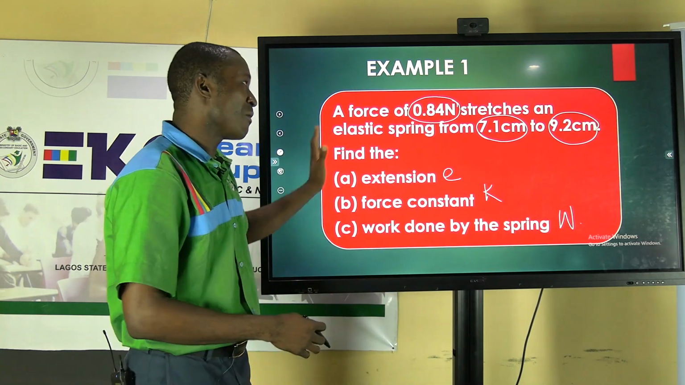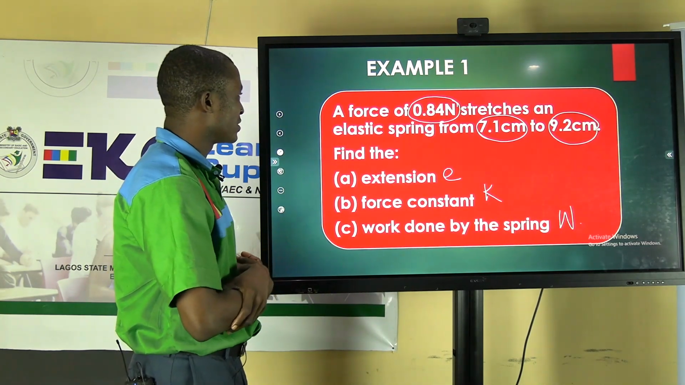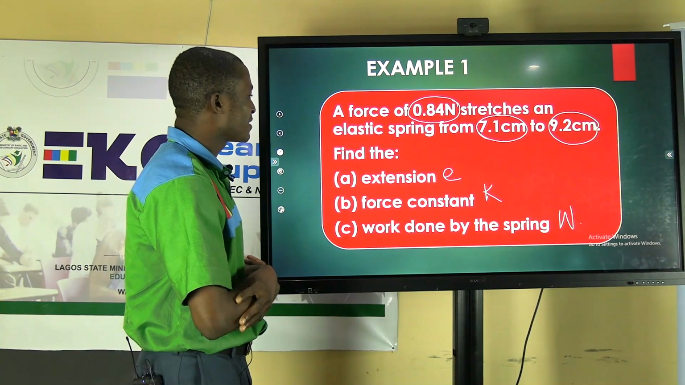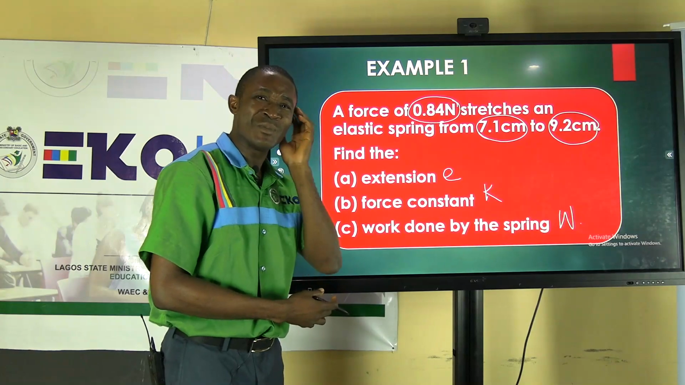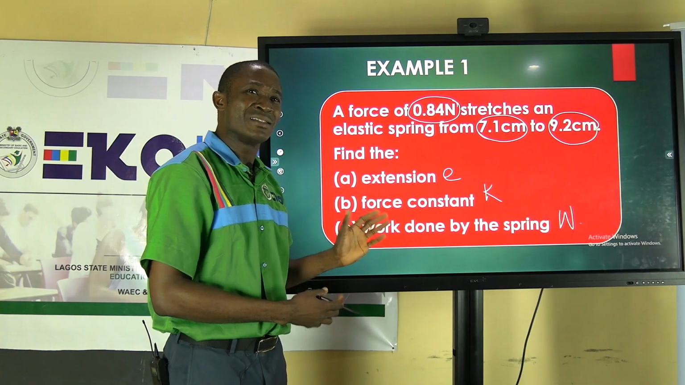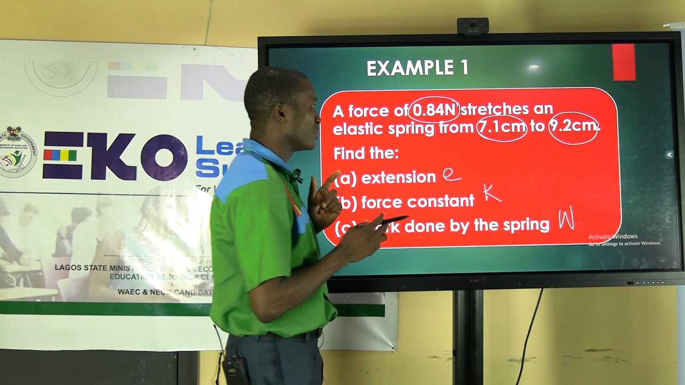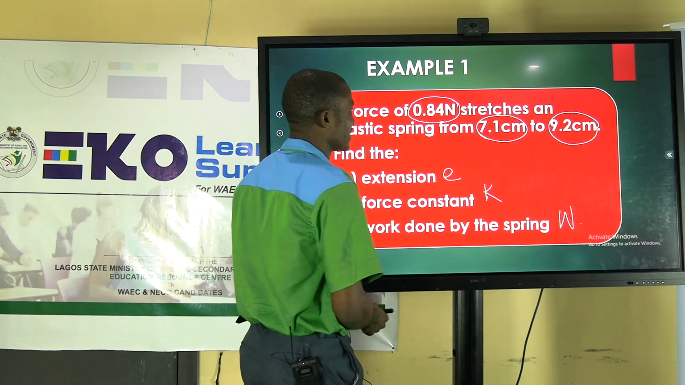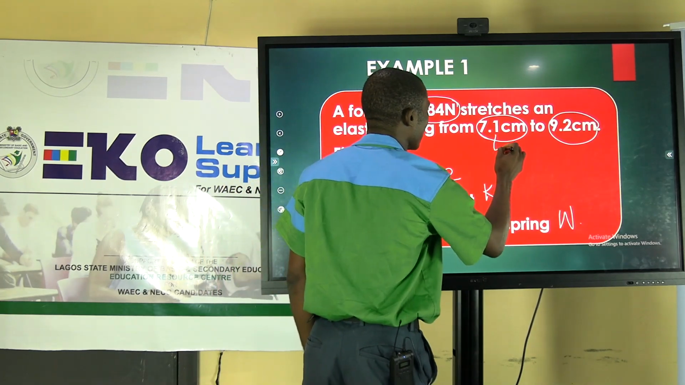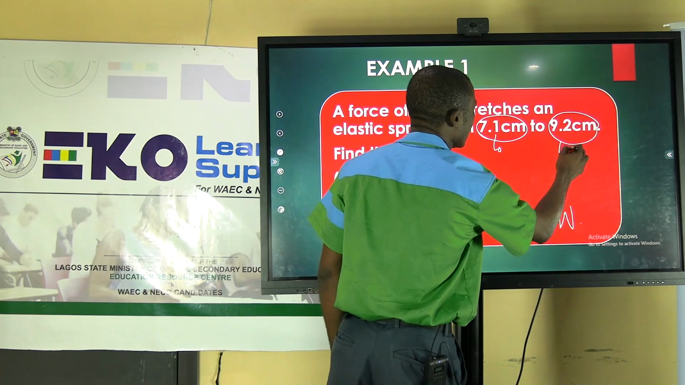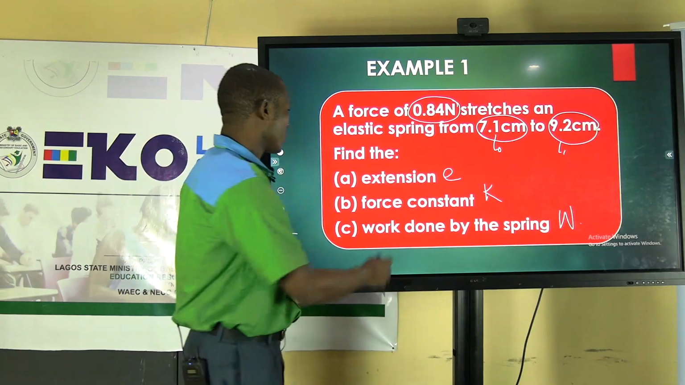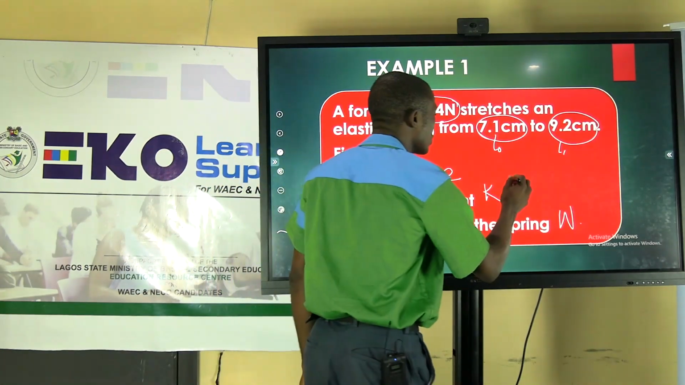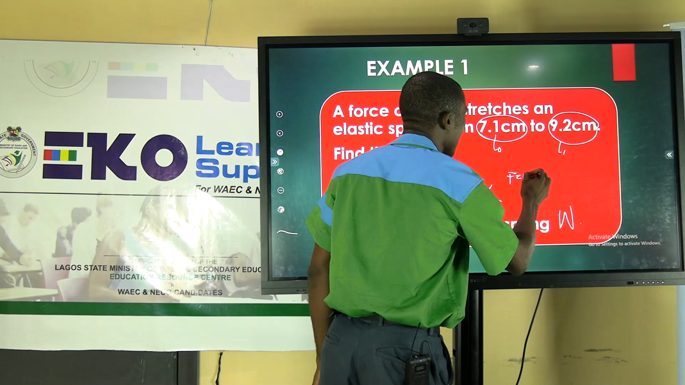Take note, before we solve, let's look at it now. The first part says find the extension. When you hear the word extension, it means there's an existing length and there's a new length, so you are going to compare the two. This is the existing original length, and this is the new length. So the difference between them will give us the extension.